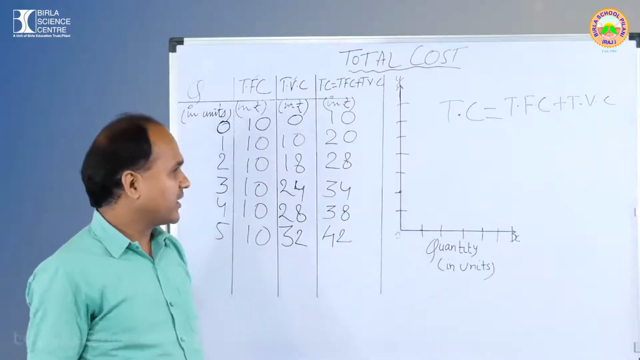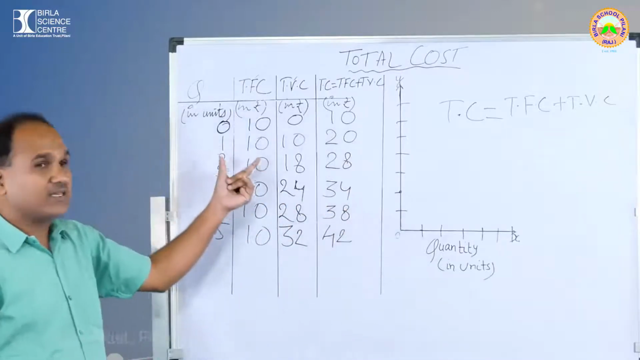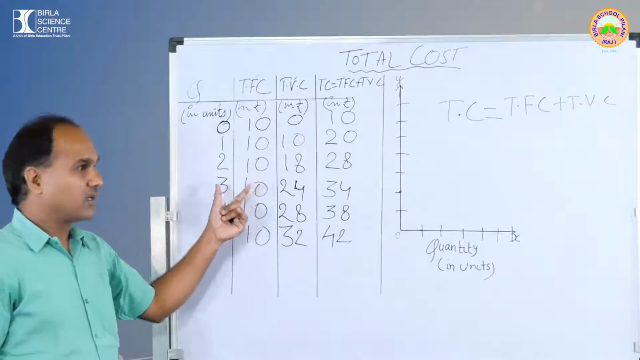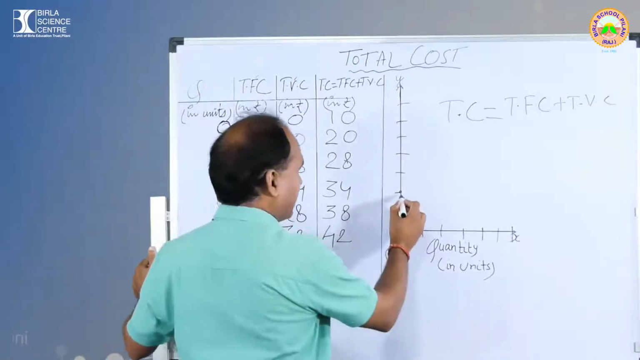Whether you take 10 or whether you take 5, the conclusion is the same. What will the conclusion be? First one, what is the slope of total fixed cost? It is going to be straight away. See, like this.